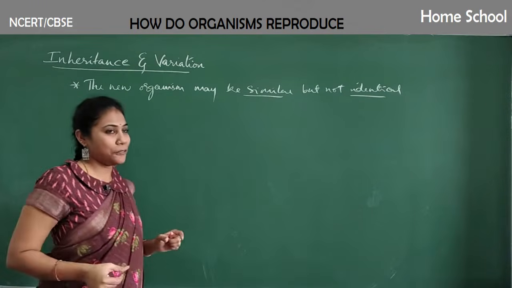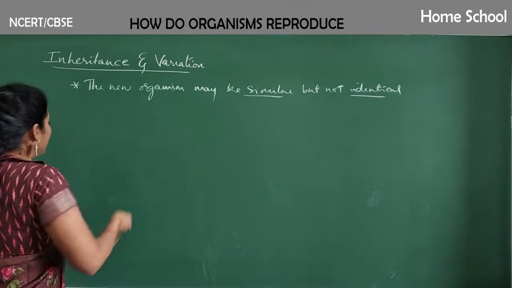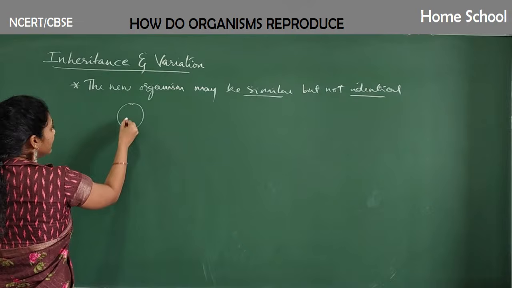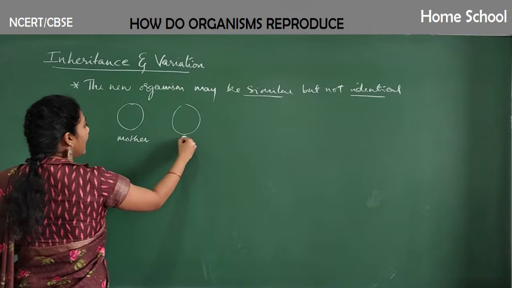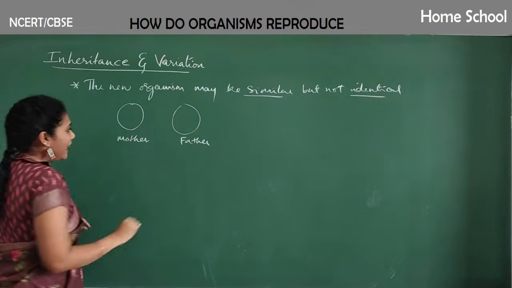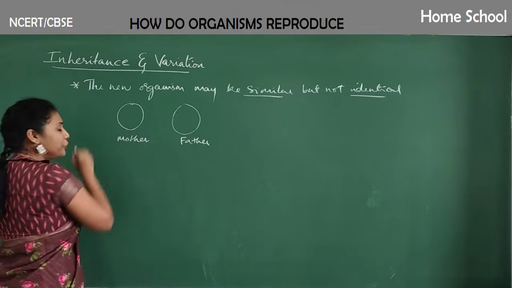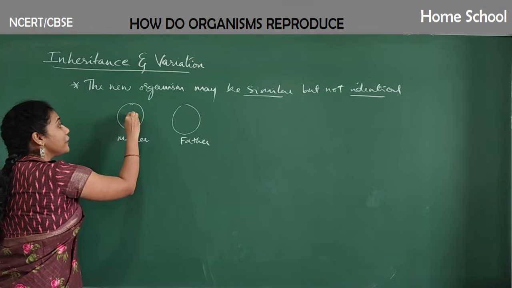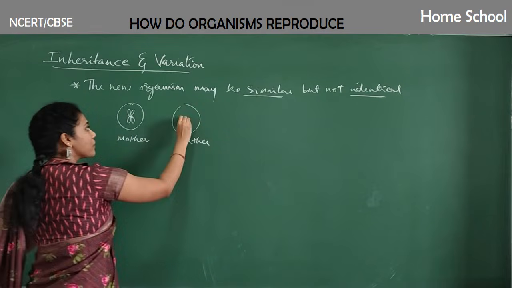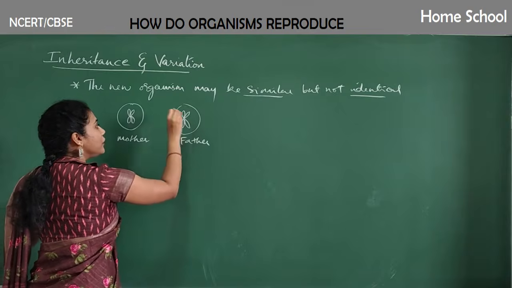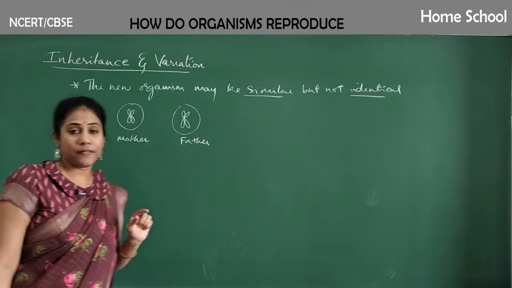Okay, from the concept I tell you. See, what actually happens during reproduction is, imagine this is a mother cell and this is a father cell. Okay, and within a cell, you have a nucleus. Within a nucleus, you have certain structures called chromosomes. Have you heard of this word chromosomes, guys? In your class 9, I think you had a few basics about chromosomes, isn't it?